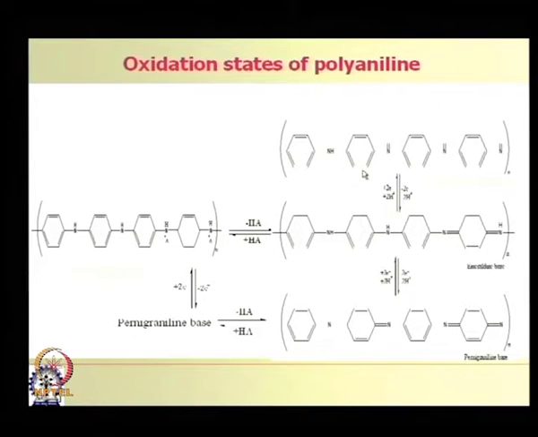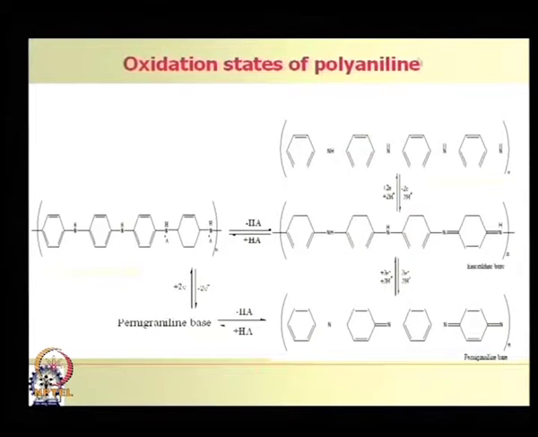If I ask you the question, why is this leuco-emeraldine base or emeraldine base not conducting in nature? For getting conductivity from this polymer, what do we need? We need a conjugated double bond system, but here you see double bond, single bond, double bond. So, conjugation is affected here.